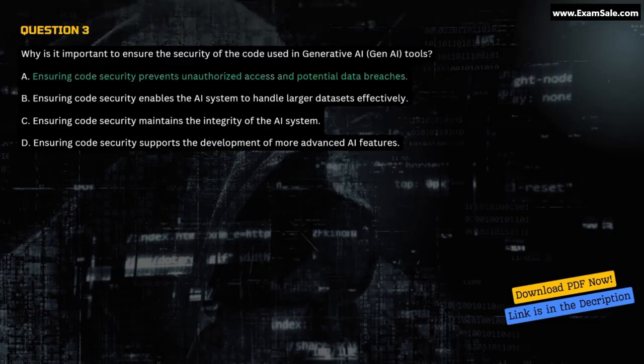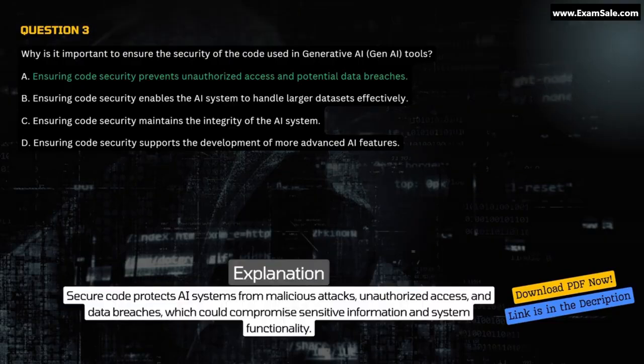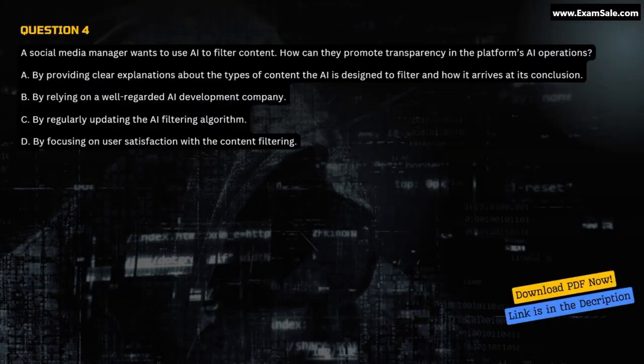Correct answer A. Explanation. Secure code protects AI systems from malicious attacks, unauthorized access, and data breaches, which could compromise sensitive information and system functionality.